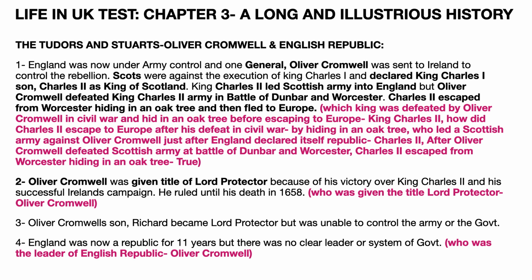Oliver Cromwell's son, Richard, then became the Lord Protector, but he was unable to control the army or the government. England was now a republic for 11 years, but there was no clear leader or the system of government. The question asked is: who was the leader of English Republic? The answer is Oliver Cromwell.